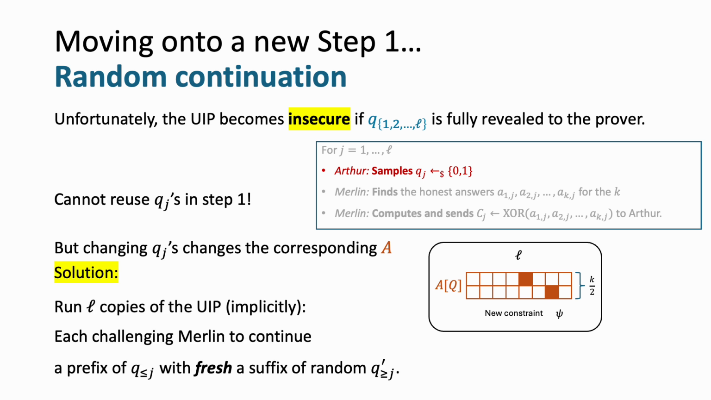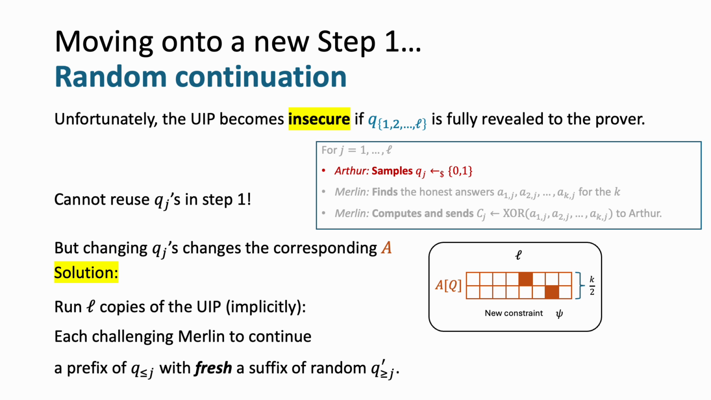It's actually very simple. We can run L copies of the UIP implicitly, and recall L is the number of rounds, and in each one of these copies, Arthur challenges Merlin to continue a prefix of the original random coins, but with a fresh suffix of new random coins. And this is exactly why in our overall batch UIP, there's an overhead of L instead of without L.